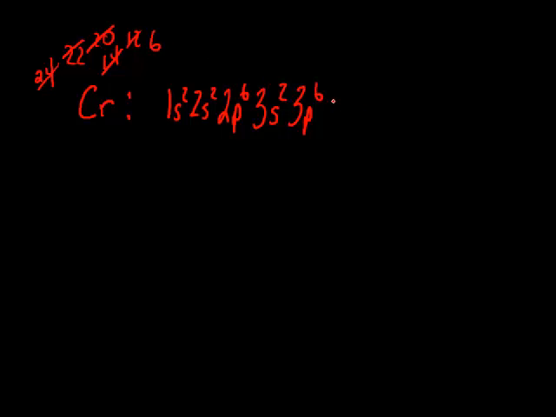Now if I stopped right there, Mr. Kane, I'd be at argon, aren't I? So the next one's going to be 4s, and 2, so I only have 4 electrons left. Now after 4s, according to the periodic table, it's 3d. So 3d, now count the boxes. Scandium, titanium, vanadium, chromium: 1, 2, 3, 4. That's 4 boxes, and that's how many electrons I have left. So 3d4 is exactly where we want to be.